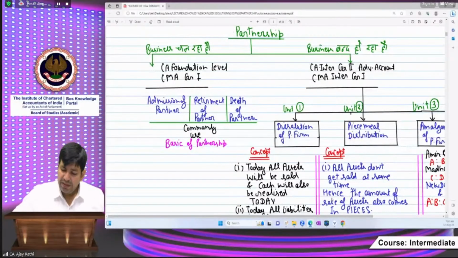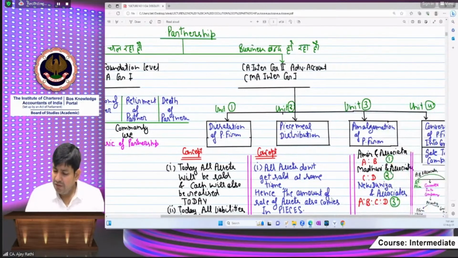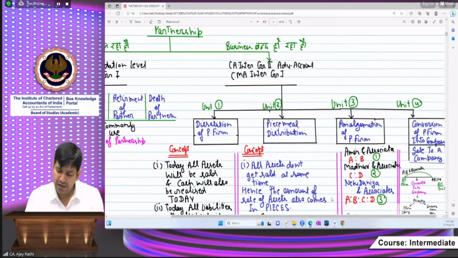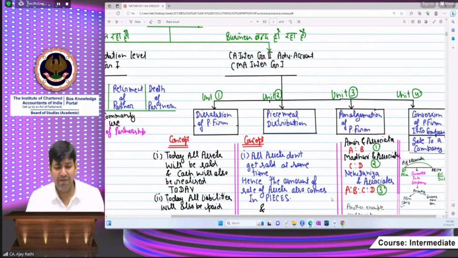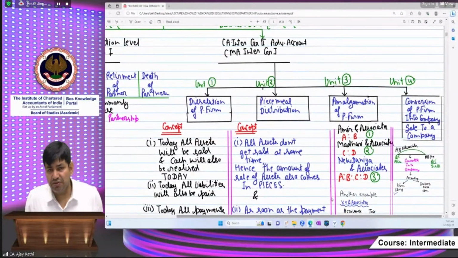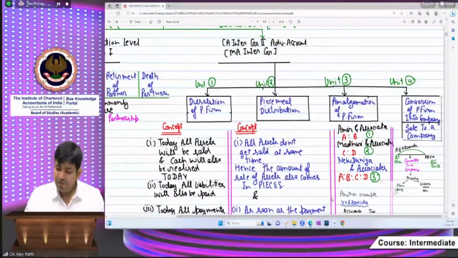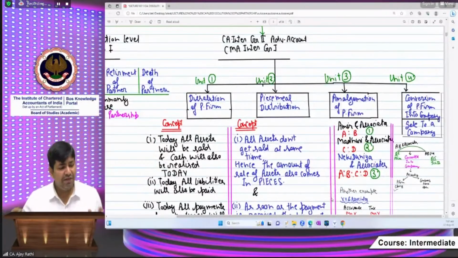But now the time has come for CA Inter group to advanced level accounts, in which you will understand that business is being closed. Now everyone is moving to his home after settling all the accounts. But there are 4 types to settle these accounts, and based on that there are 4 units in our study material. So first understand the difference between all the units covered by our study material.